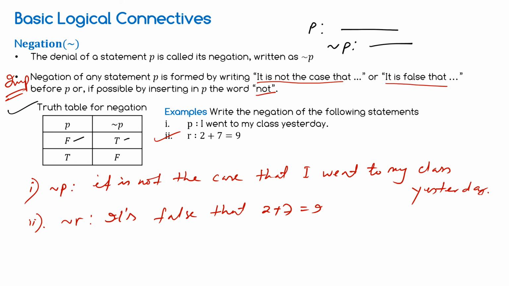If I say Delhi is the capital of India, find the negation of this. You may say it is not the case that Delhi is the capital of India. Do not say Delhi is not the capital of India. That is not correct.